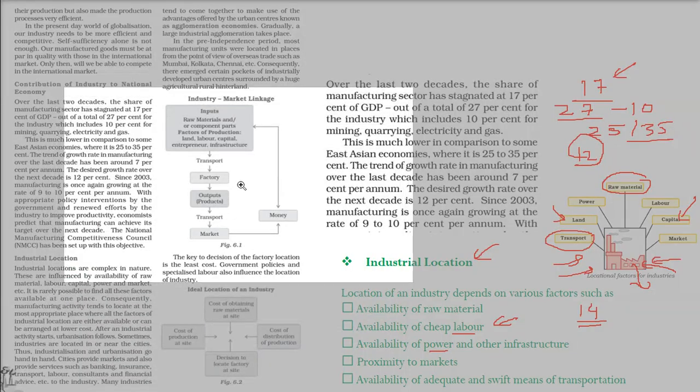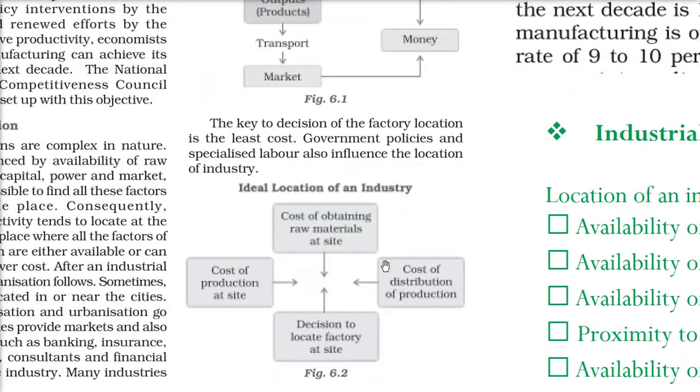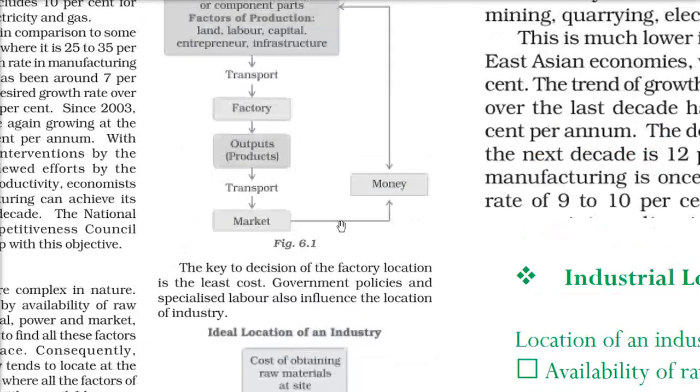So coming to this one, let me again tell you that the ideal location of an industry will always be where the cost of obtaining the raw materials at site should be as minimum as possible. The cost of distribution of production should be as good as possible. The decision to locate a factory at a site, that is, the land, the location, is very important, and the cost of production at site is very important. These are the ideal location of an industry, and these are the factors which affect it.